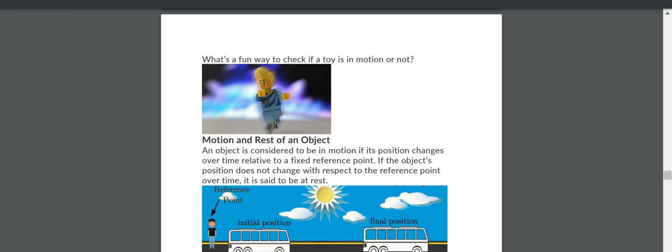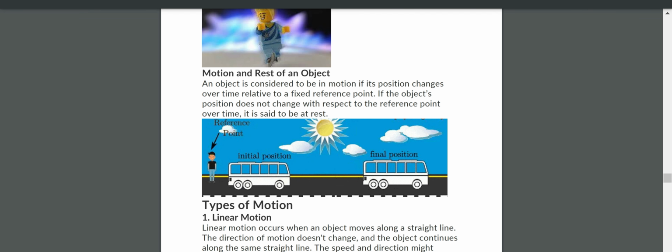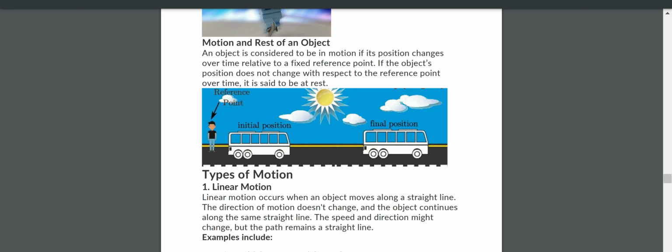If position is moving with respect to time, with respect to the observer, then we can say that the person is in motion, or moving. Is it clear? Now you see, here we have one figure. Let us see this person. From this reference point, we are measuring the distance, and this point we call the reference point. He is observing the motion of these buses. The bus initial position is here. After some time, the bus moved up to here. This is the final position of the bus, and this is the initial position of the bus.